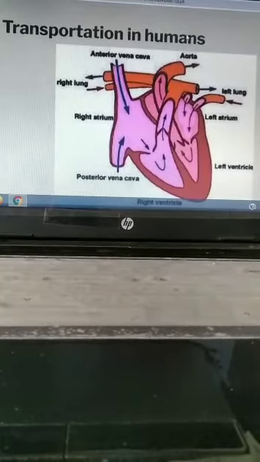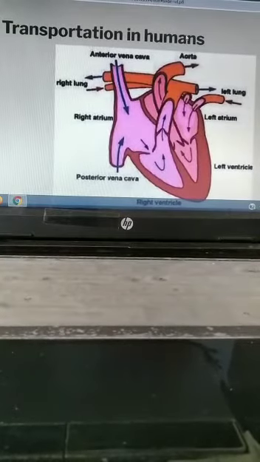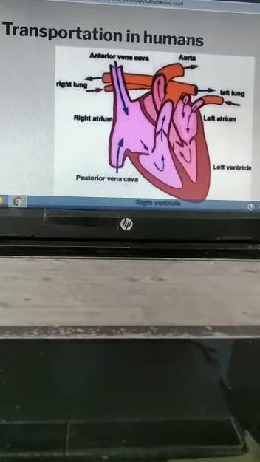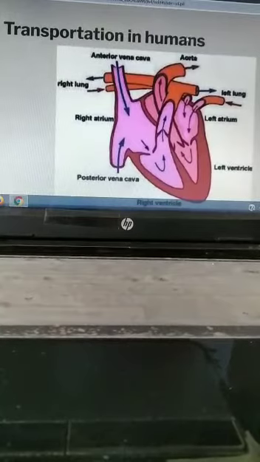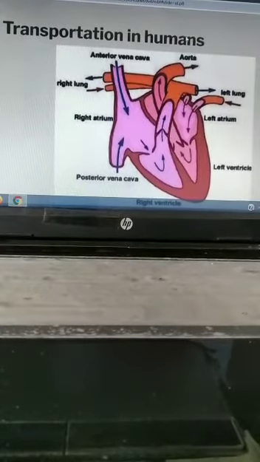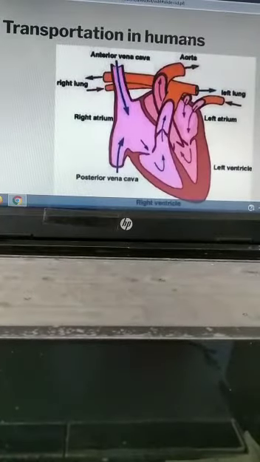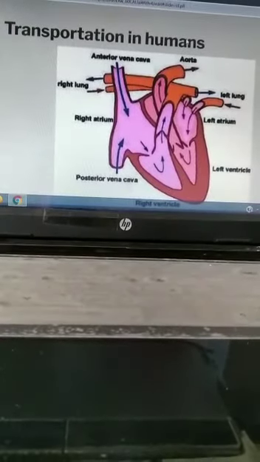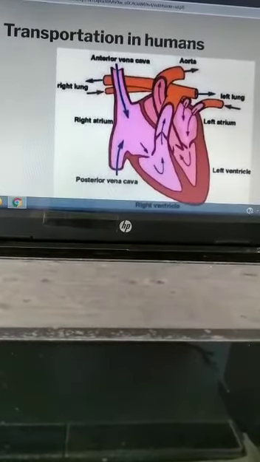Blood consists of four things. First one is the plasma. Second is the red blood corpuscles or RBC. Third one is white blood corpuscles or WBC. And platelets. Plasma is the liquid part of the blood.